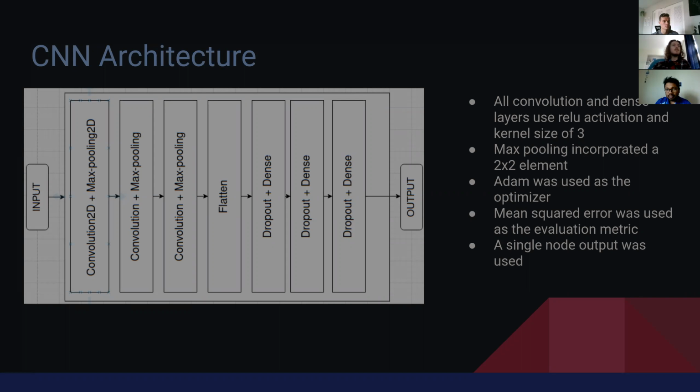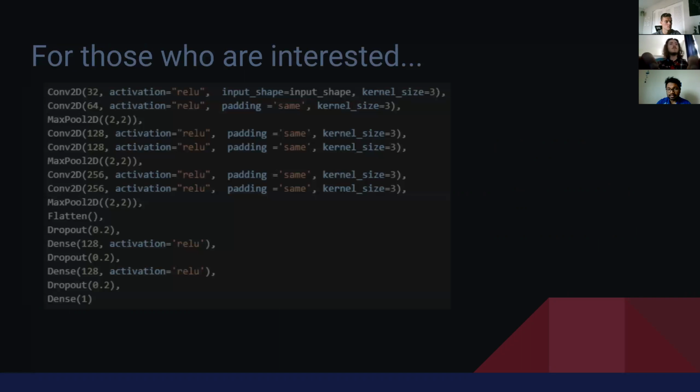We tried different combinations of layer sizes and kernel sizes, but in the end this seems to work better. So a kernel size of 3 seems to work better, with max pooling of 2 elements, and the Adam optimizer was used. And for evaluation, we used mean square error for calculating it. This is the actual network.